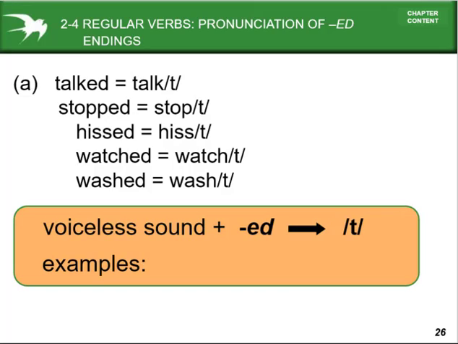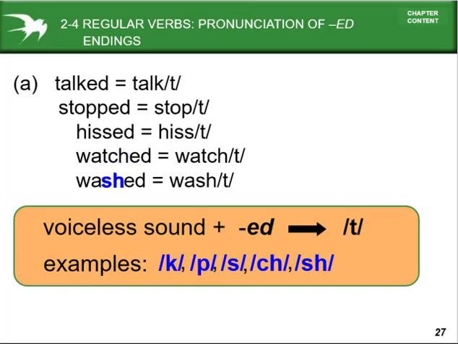What are voiceless sounds? At the time of pronouncing, there is no vibration in our vocal cords. That means no vibration in our vocal cords, and that will be a voiceless sound. Talked. Stopped. That means the t sound. There are three ways to pronounce the ed in the past form. For example, in the case of k, there is no vibration. At the time of pronunciation, there is no vibration in our vocal cords. P, k, s, and so on.